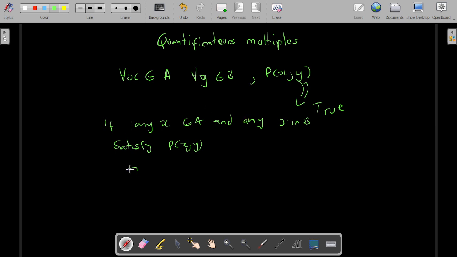And we can also have something like il existe x dans A and il existe y dans B, such that we have P of xy. So if we can find at least one element in A and at least one element in B that satisfy the property P of xy, then the quantified proposition il existe x dans A, il existe y dans B, P of xy is going to be true.